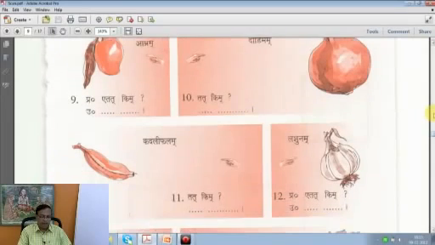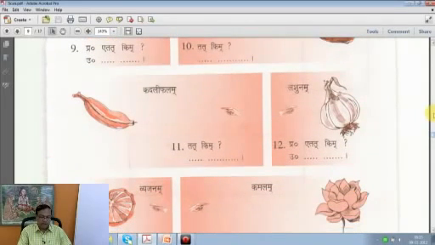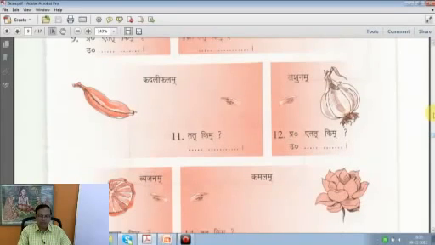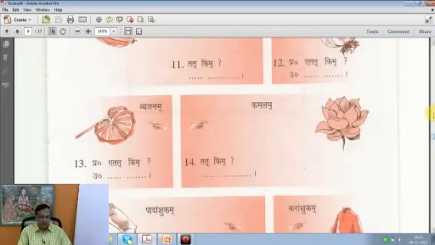Tat dadimam. Etat tat kim, now here, tat kim, little changed here, instead of etat, tat is used. Tat kim, what is that? Tat kadali phalam, banana. Etat kim, etat lasunam, this is garlic. Then etat kim, answer is there, etat vyajanam.